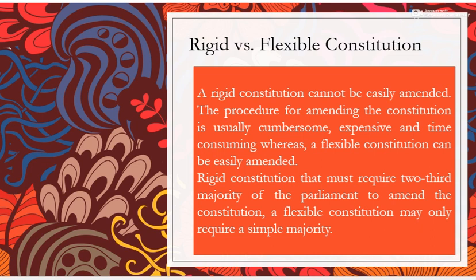And the two best examples you need to remember in this context: in the context of a rigid constitution, you may quote the US constitution, and in the context of a flexible constitution, you may quote the UK's constitution.